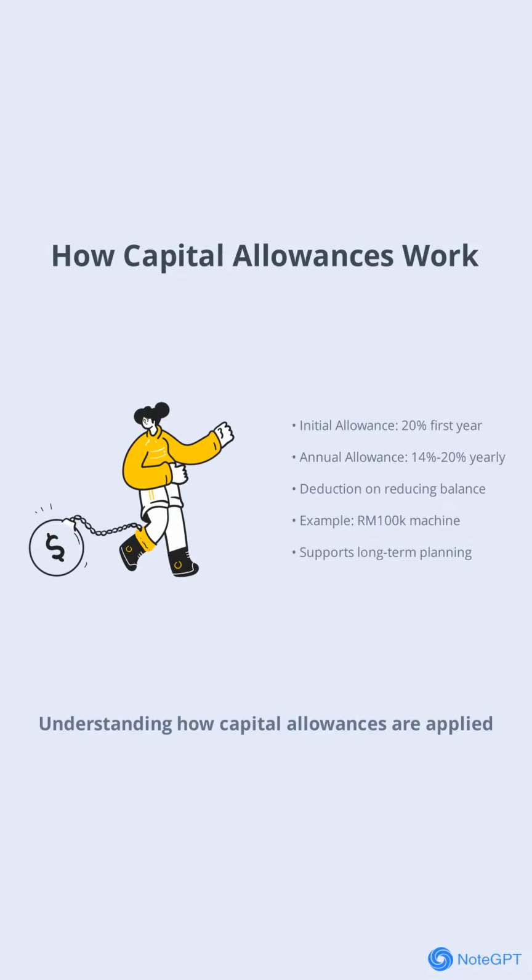Understanding how capital allowances are applied is vital for maximizing tax benefits. When you acquire a qualifying asset, you can claim an initial allowance, typically 20% of the asset's cost in the year of acquisition. After that, you claim an annual allowance each year on the asset's reducing balance. The rate depends on the asset type. General plant and machinery usually get 14%, while special machinery can get up to 20%.